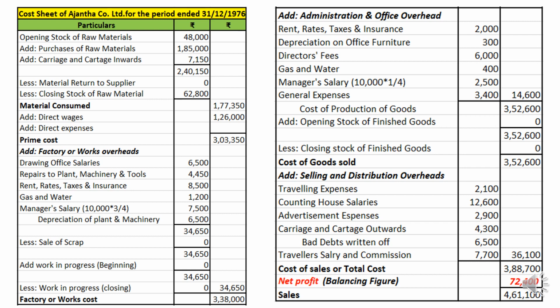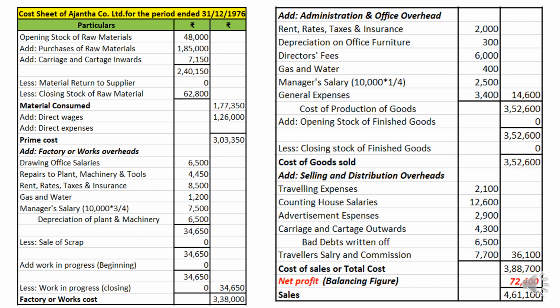Then cost of production, add opening FG, minus closing FG. We don't have any information of opening and closing finished goods, therefore we kept it 0. Then cost of goods sold, we got 3,50,600. To this we added selling and distribution expenses. Here bear in mind, traveling expenses we have considered, because we consider this traveling expenses given to the salesman for rendering the services to enhance the sales. So we considered it as a selling expenditure.